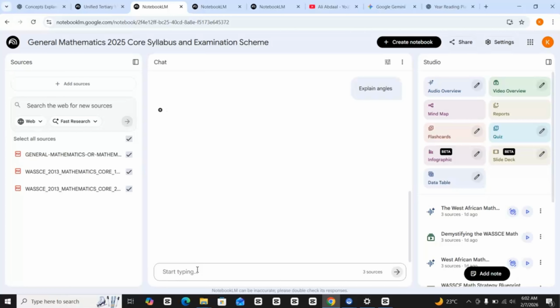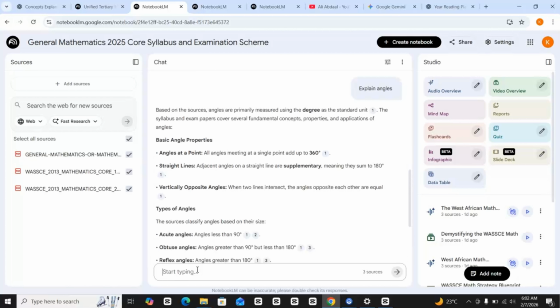While your ChatGPT, if you don't ask it to restrict itself to the uploaded document, can go far and beyond. But this particular notebook confines itself to the document you've uploaded. So that's why it's very important to use both. It's not really a matter of which one is better, just combine both.